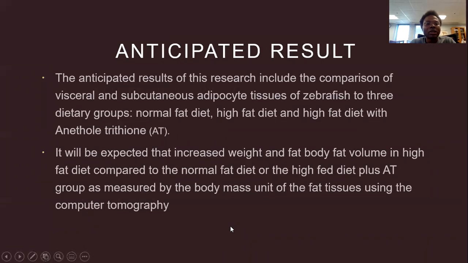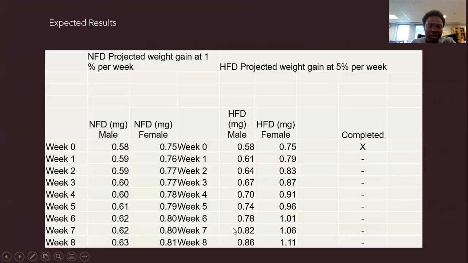Now, anticipated results. The anticipated results of this research include a comparison of the visceral and subcutaneous adipose tissue of zebrafish in 3 dietary groups: the normal fat diet, the high fat diet, and the high fat diet with the drug, that's AT. It is expected that the increased weight and body fat volume will be seen in the high fat diet compared to the normal fat diet or the high fat diet plus AT group, as measured by the body mass unit of the fat tissue using the computer tomography. Then expected results based on our anticipated.